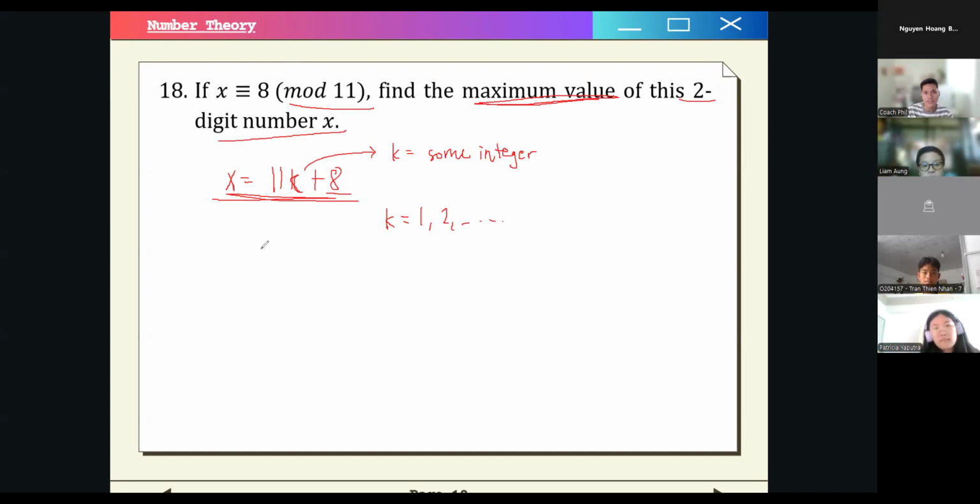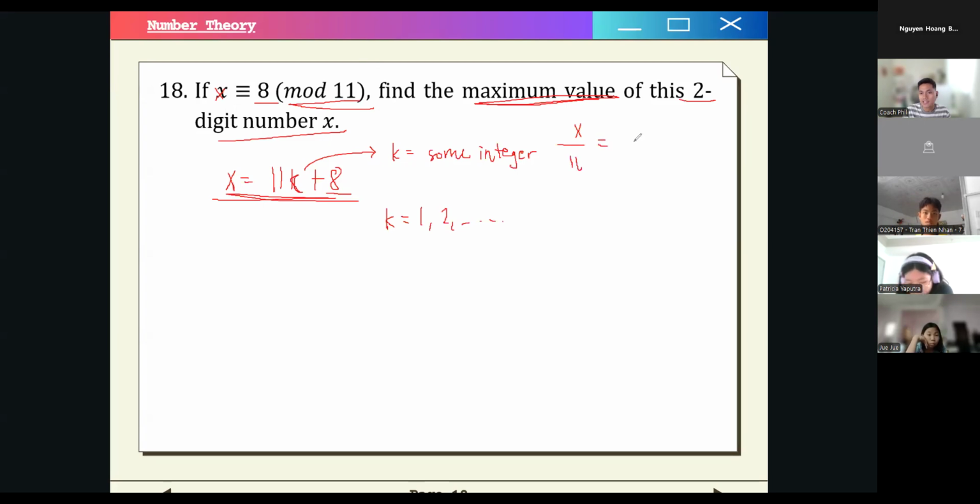Onwen Wang Bak wants to say something. I'm not understand what is mod 11. Okay, you're still not familiar with this one. So this is modular congruence. What this means is that x is congruent to 8 mod 11. What this means is that x is a number such that when it is divided by 11, the remainder is 8, okay? X divided by 11 is some number, quotient, which has a remainder of 8. Okay, that is what it means by that. That is why we can also express it this way. Oh, okay, thanks. Okay?